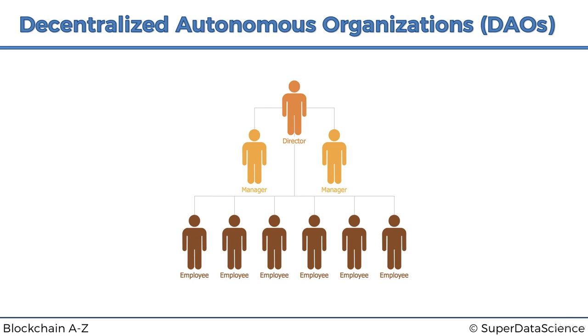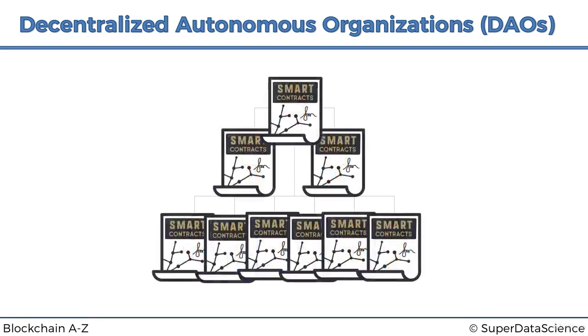This can all be done by computers. And that brings in the notion of smart contracts. What if we replace all these people with smart contracts, whose design is to have conditions? If something happens, do this. If this happens, do that, and so on. If you write out all those protocols and then code them, because as we discussed, we have a Turing complete programming language, you can code any logic into it. If you code all those things into smart contracts, all of a sudden you have an organization that's running itself. And that's what DAOs are all about.